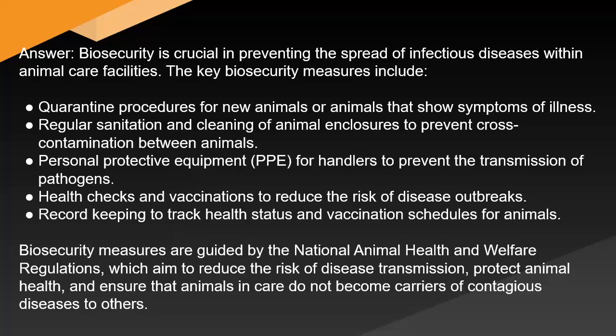regular sanitation and cleaning of animal enclosures to prevent cross-contamination between animals, personal protective equipment (PPE) for handlers to prevent the transmission of pathogens, health checks and vaccinations to reduce the risk of disease outbreaks, record keeping to track health status and vaccination schedules for animals. Biosecurity measures are guided by the National Animal Health and Welfare Regulations, which aim to reduce the risk of disease transmission, protect animal health, and ensure that animals in care do not become carriers of contagious diseases to others.